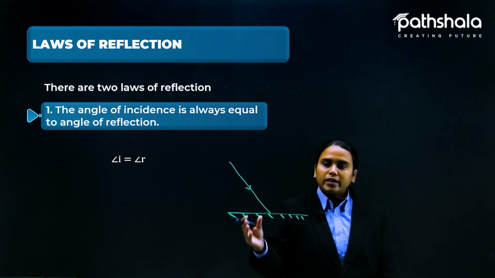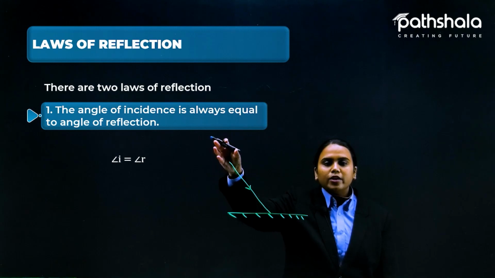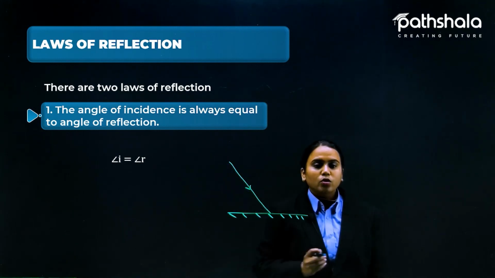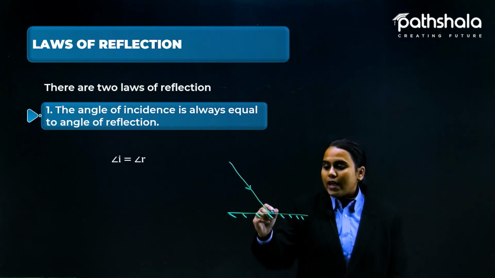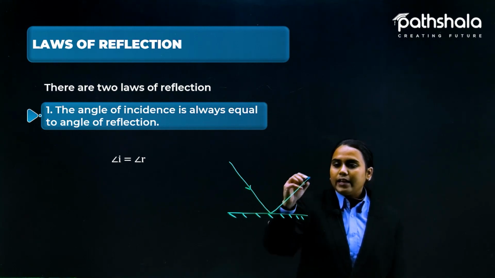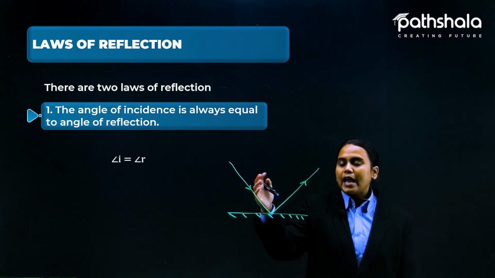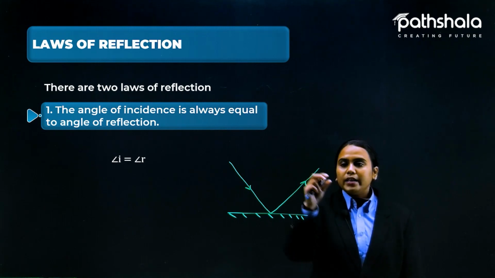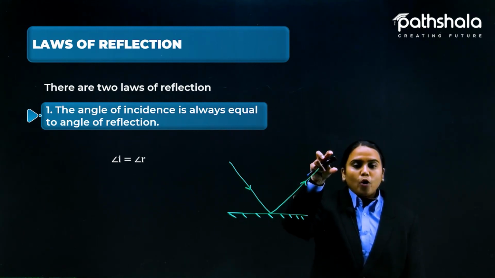You can take any source, a torch or a bulb. Now, as you can see, this light is reflected and can be seen very sparkly at a particular point.